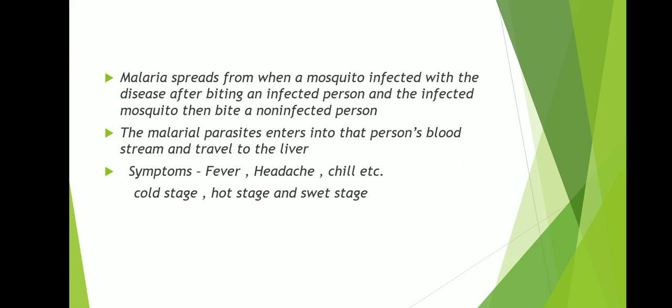Malaria spreads when a mosquito infected with the disease bites an infected person, and the infected mosquito then bites a non-infected person. The malarial parasites enter that person's bloodstream and travel to the liver, and then cause damage in RBCs. The symptoms are arranged in three stages: cold stage, hot stage, and sweating stage.